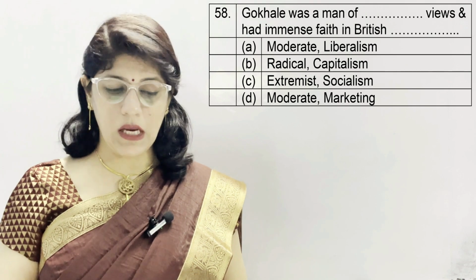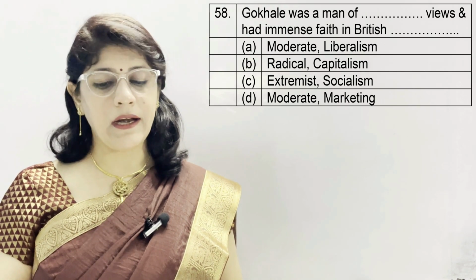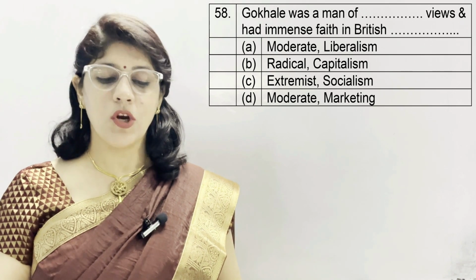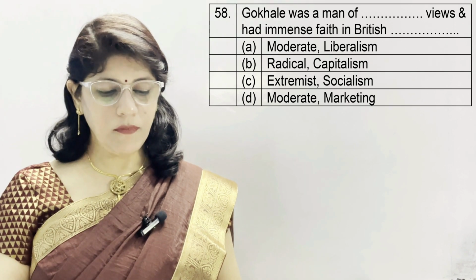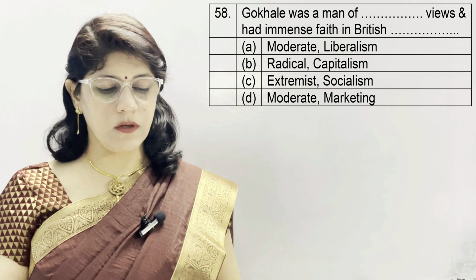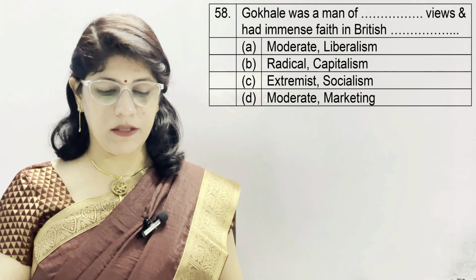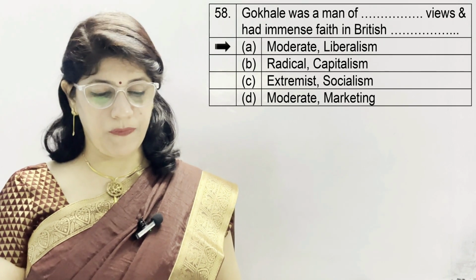Question number 58. Gokhale was a man of dash views and had immense faith in British dash. A option moderate liberalism, B radical capitalism, C extremist socialism, and D moderate marketing. The correct option is A moderate and liberalism.